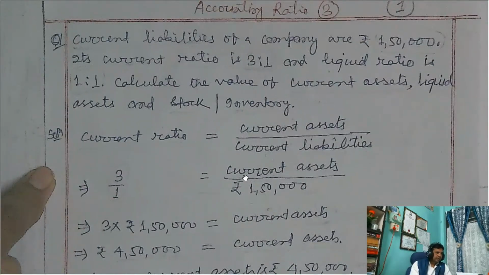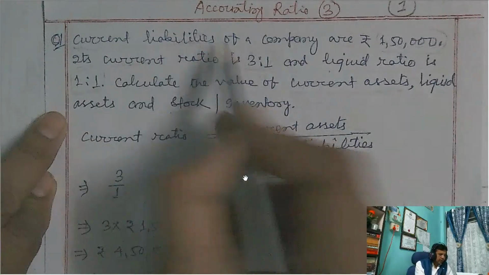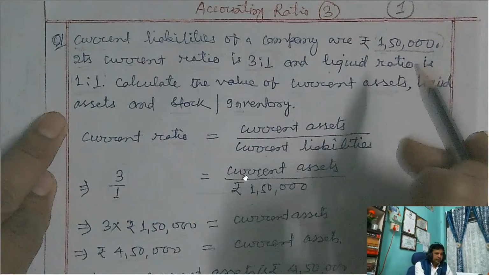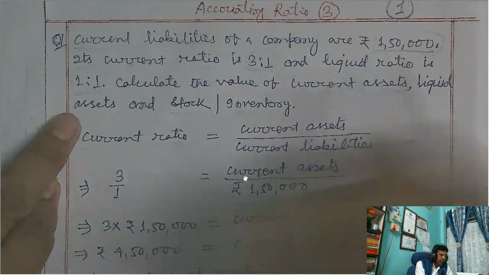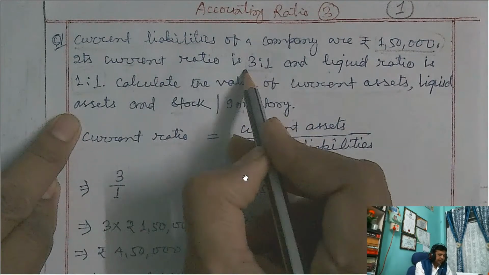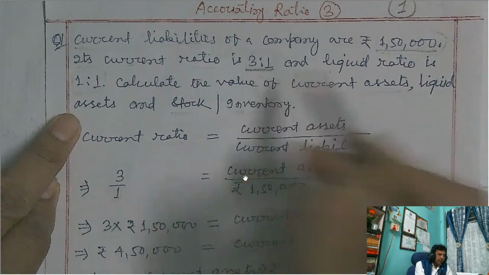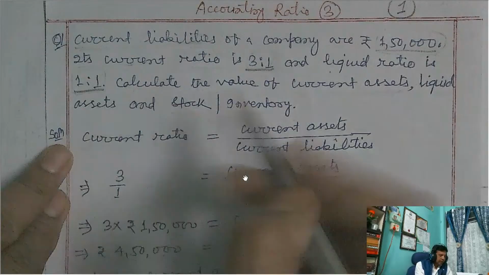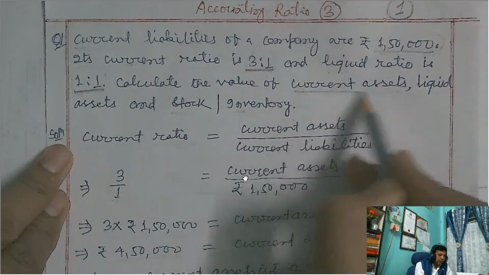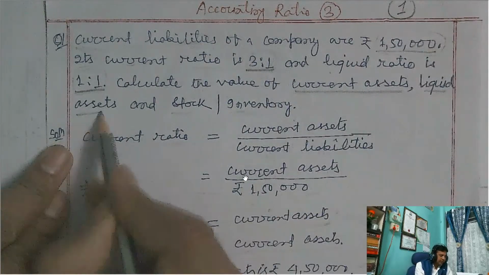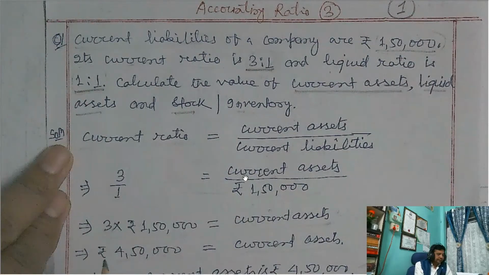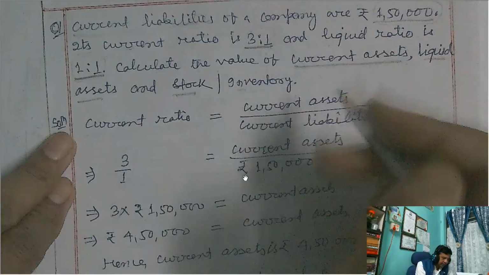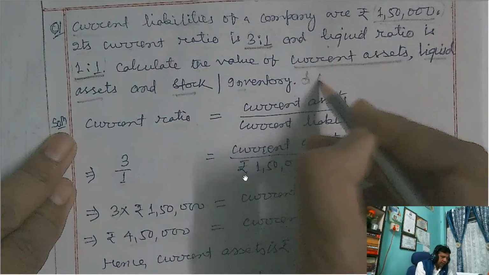Here it is given: current liabilities of a company are rupees 1,50,000, its current ratio is 3 is to 1 and liquid ratio is 1 is to 1. Calculate the value of current assets, liquid assets, stock, and current liabilities.